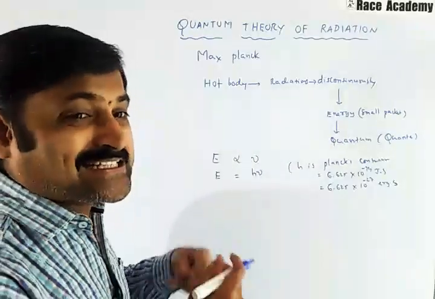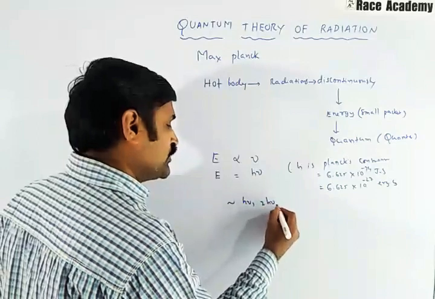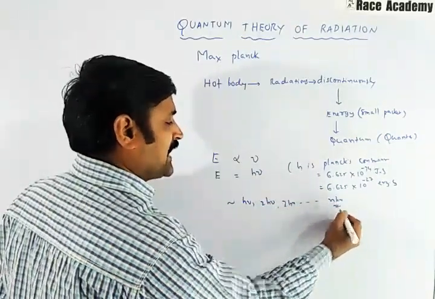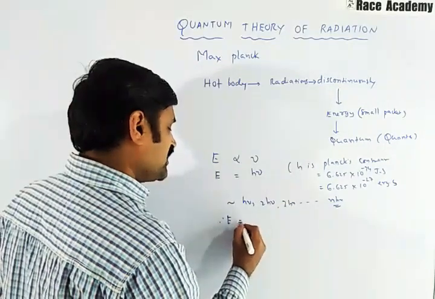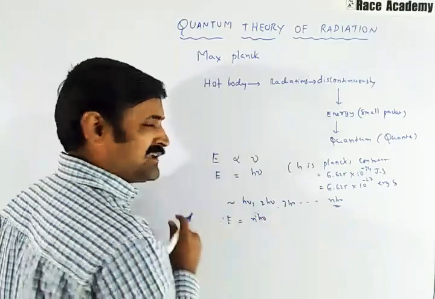That means quantization of energy takes place. That may be h nu, 2h nu, 3h nu, or nh nu. So E equals nh nu.